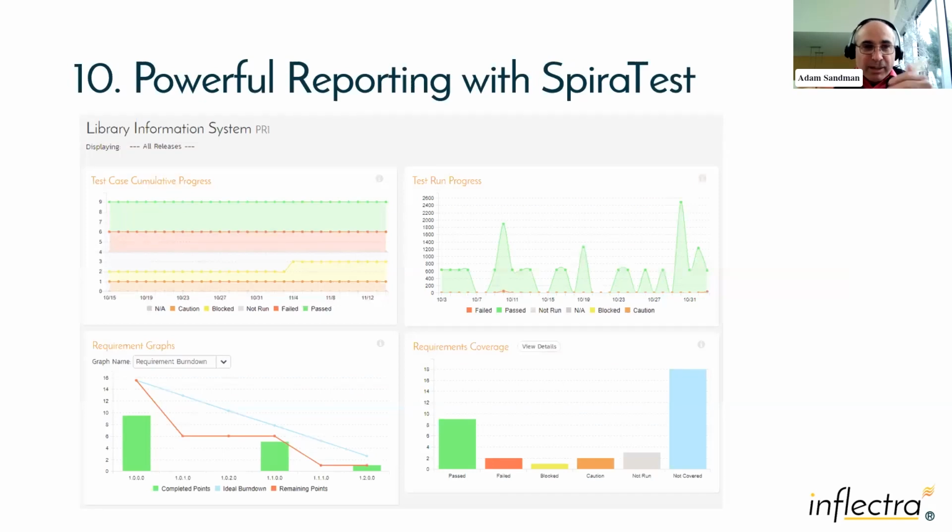And 10, as I mentioned earlier when we talked about distributed testing, people always want to know what's going on in real time. So the integration with SpiraTest gives you that real-time enterprise reporting across all the different test activities that you're doing, and you can tie those automated scripts back to your requirements for requirements test coverage as part of your quality metrics.